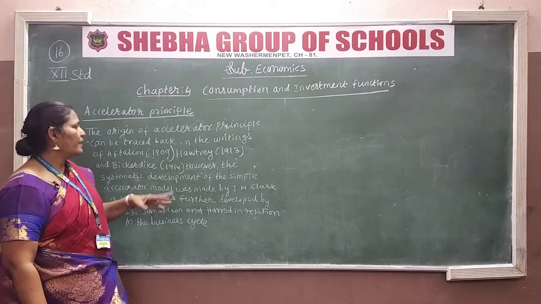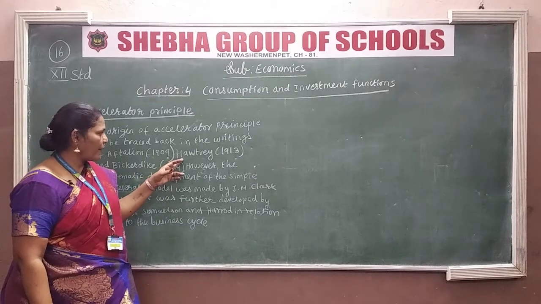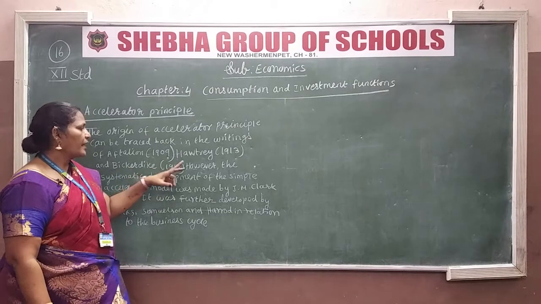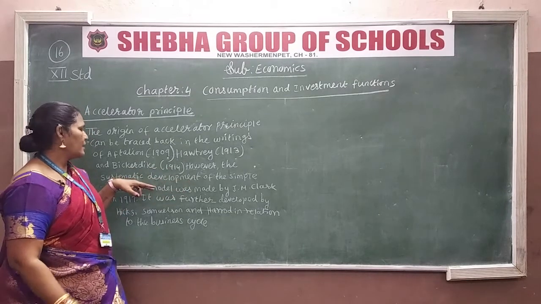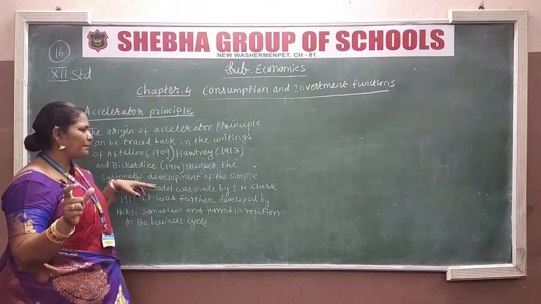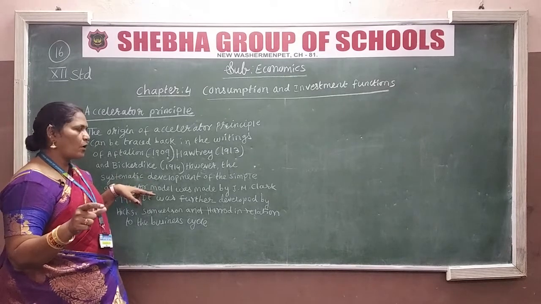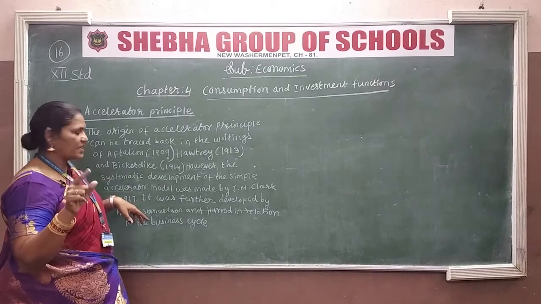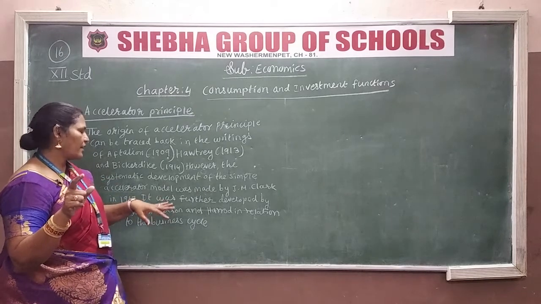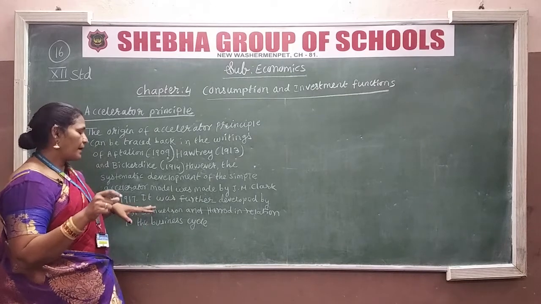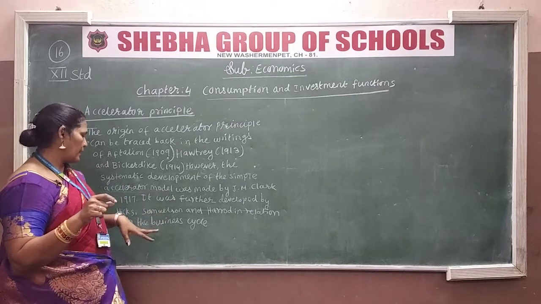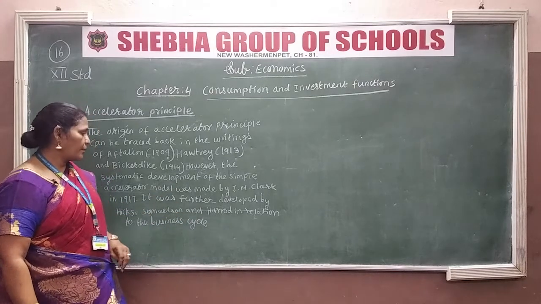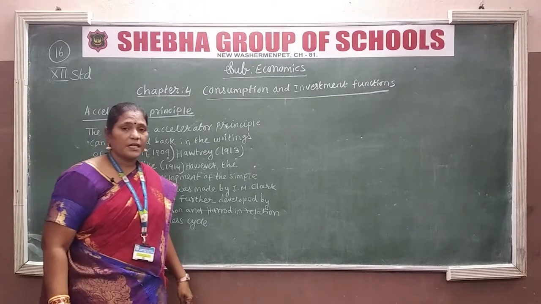First Havetrey did it, then Bickerdike in 1914, then they made the systematic development of the simple accelerator model, and J.M. Clark made some modification in 1917 and it was further developed by Hicks. Samuelson and Harrod brought the relation to the business cycle.